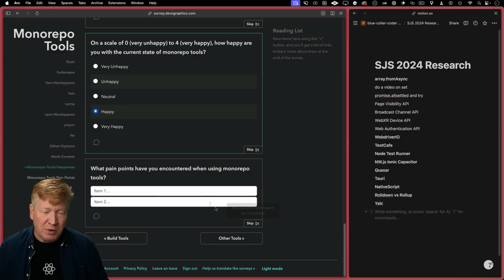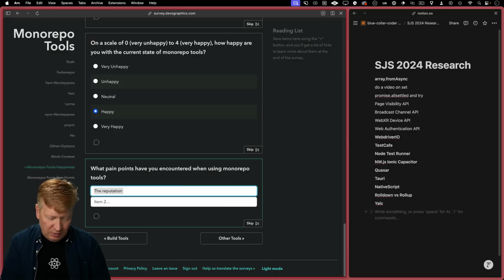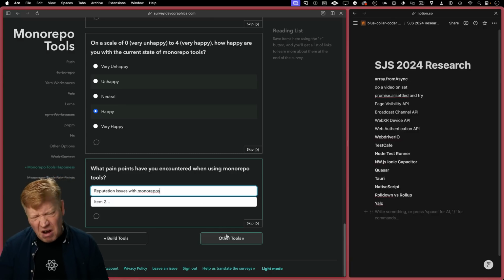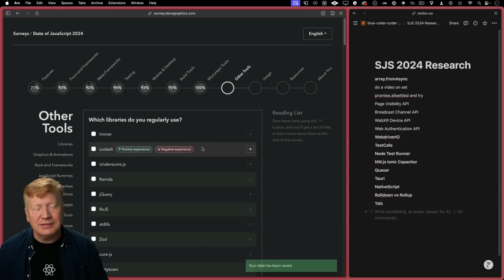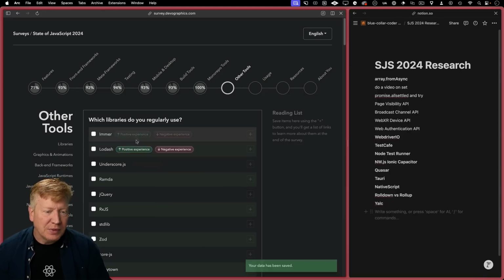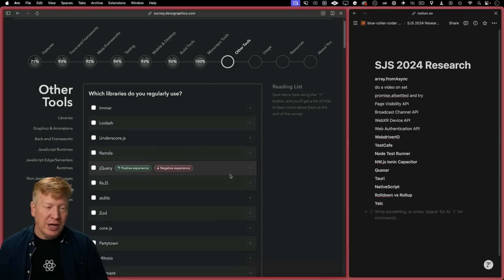And pain points, monorepos. Reputation issues with monorepos. That's what I get mostly, is that folks are like, no, monorepos suck. I have to fight against that. Ooh, 100%. Oh, here we go.